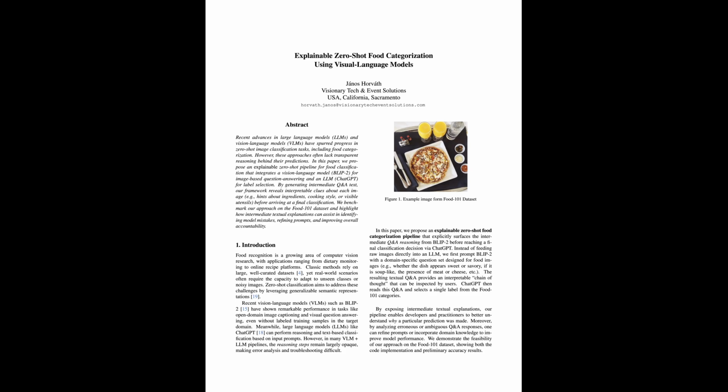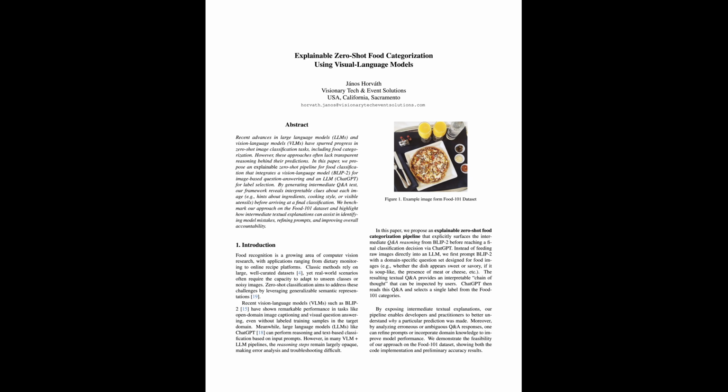Explainable zero-shot food categorization using visual language models. This work was presented as a poster at the CVPR 2025 MetaFood Workshop. In this project, we ask a simple but demanding question. Can we classify complex real-world food images into fine-grained classes with no task-specific training? And we also provide a clear and human-readable reasoning path for each prediction.